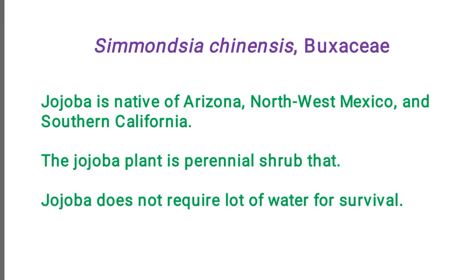The jojoba plant is a perennial shrub and it does not require a lot of water for its survival. It means the plant can also grow in a small amount of water or in conditions where there is not an adequate water supply.